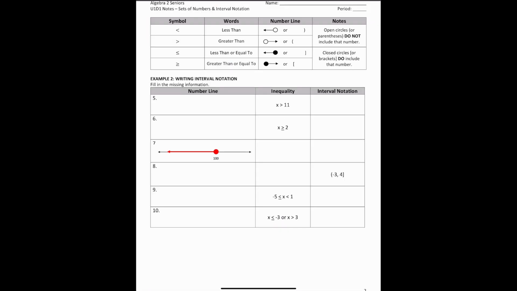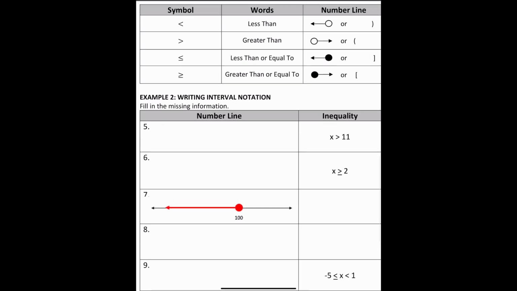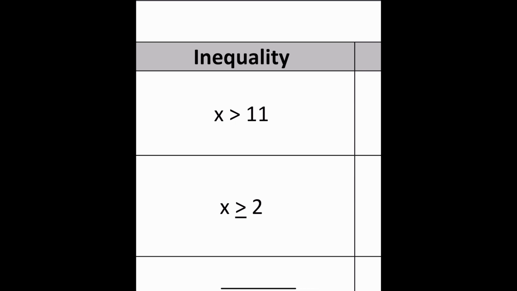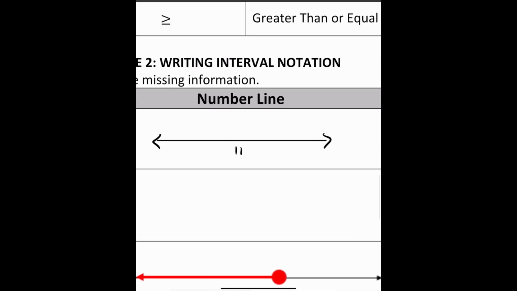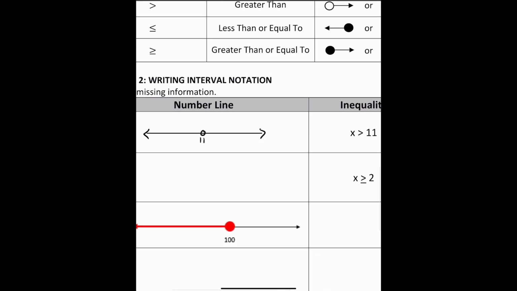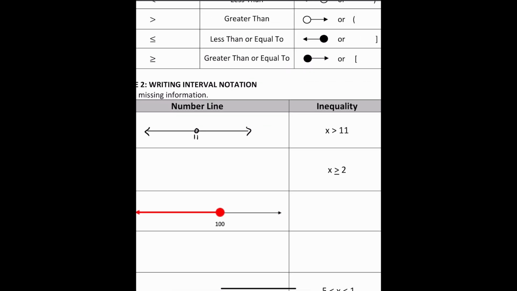All right, so number 5, we have an inequality, and we're going to be asked to write the interval notation and graph the number line. So x is greater than 11. One thing that I like to do is start with the number line here if I'm given the inequality. So I'm going to draw my number line, and the main character here is 11. And since we have a greater than sign, that means we're going to have an open dot above 11. So let's think of some numbers that are greater than 11. Well, I'm thinking 12, 13, 14, 14.5, 14.56, and so on and so forth.